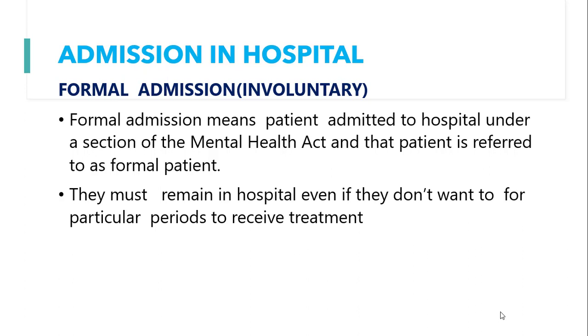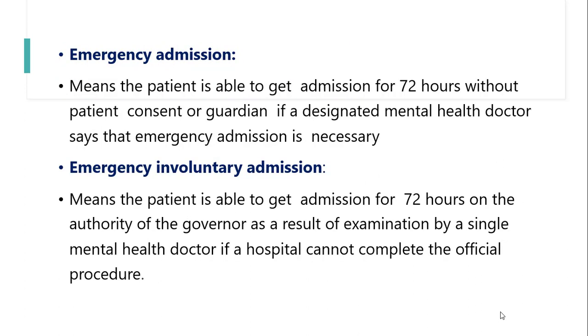It is cleared and it is accepted by the authority. So they will give information regarding the discharge, and also they must remain in the hospital even if they don't want to stay in the hospital. This is known as formal admission or involuntary admission. Why they call it formal is that there are some formalities we follow in the admission. At the same time, it is involuntary, because voluntarily the patient is not coming. Sometimes forcefully parents or family members or the caregiver take the patient to the hospital. So that is known as involuntary admission. Two more types of admission we can see: emergency admission and emergency involuntary admission.